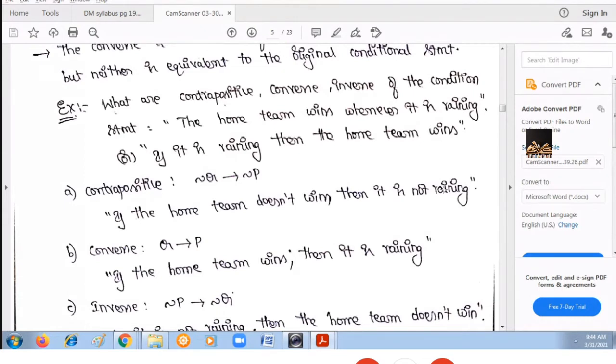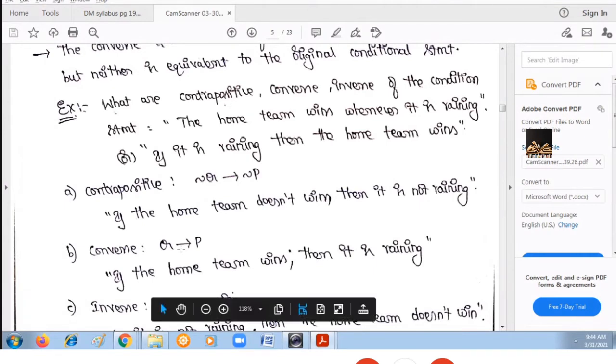Next one, converse. Converse means Q tends to P. So how will you write the statement? My Q is the home team wins. P is it is raining. If the home team wins, then it is raining.